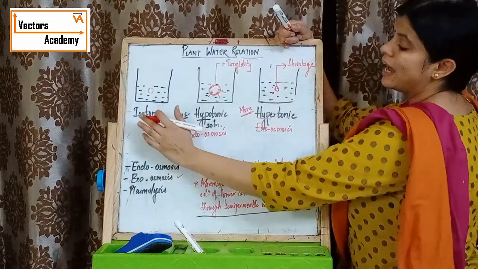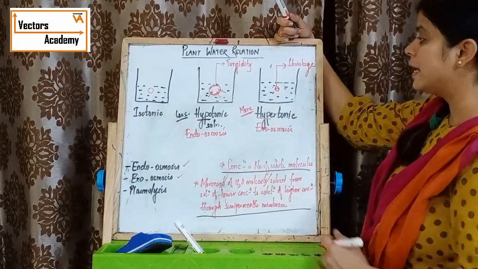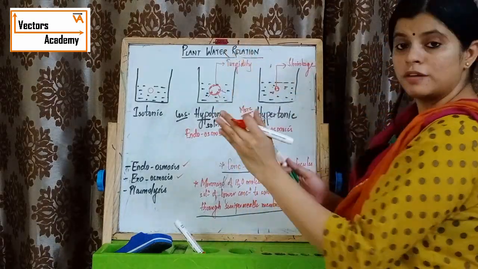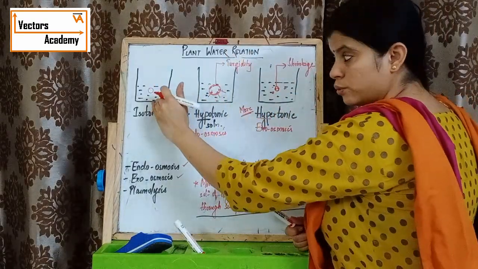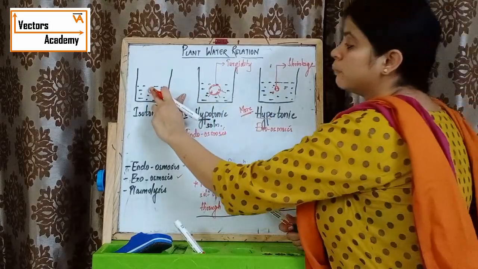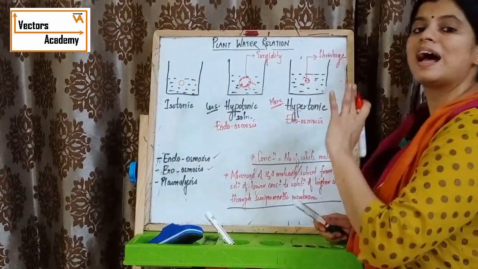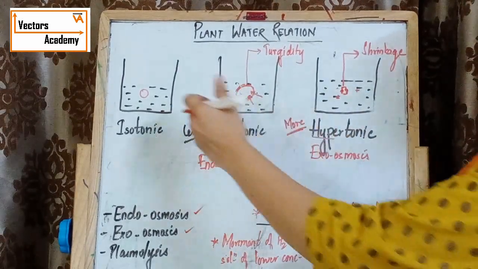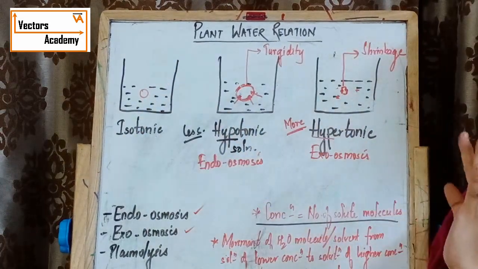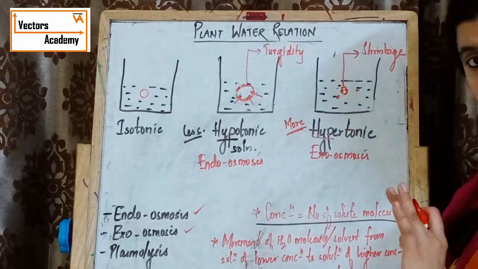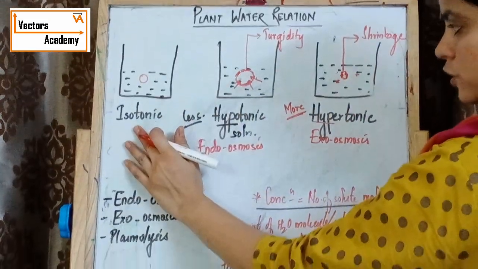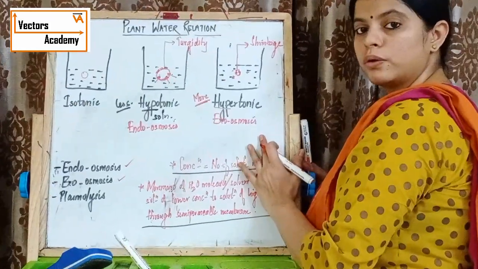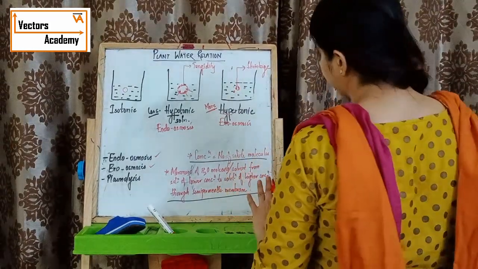Now coming to the isotonic solution. In an isotonic solution, the number of solute molecules present in the solution and in the cell are equal, that is equivalent. So there is no chance of any form of osmosis. So this is about isotonic, hypotonic and hypertonic solutions.